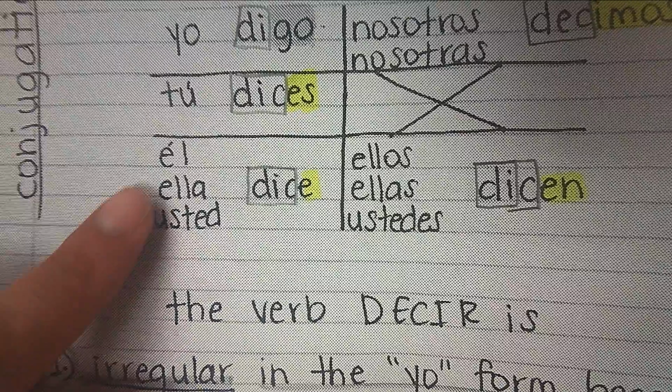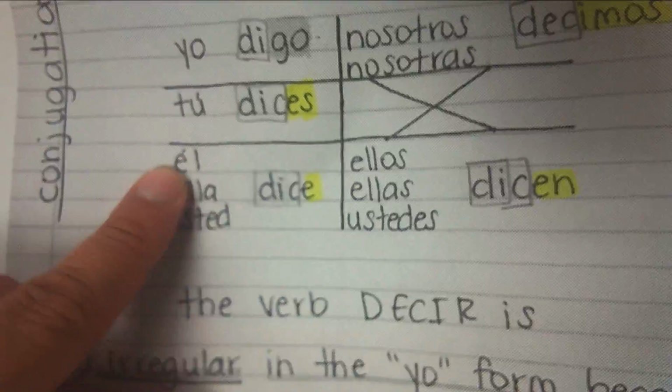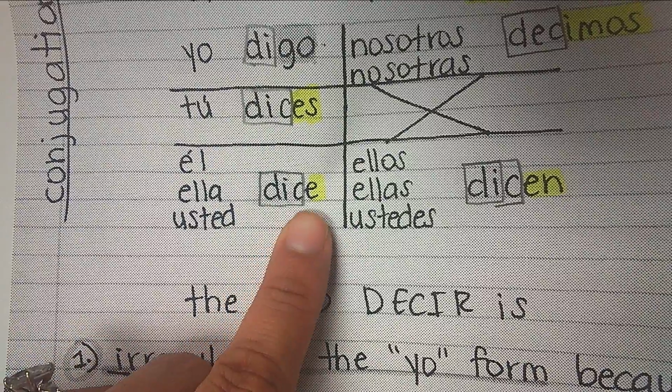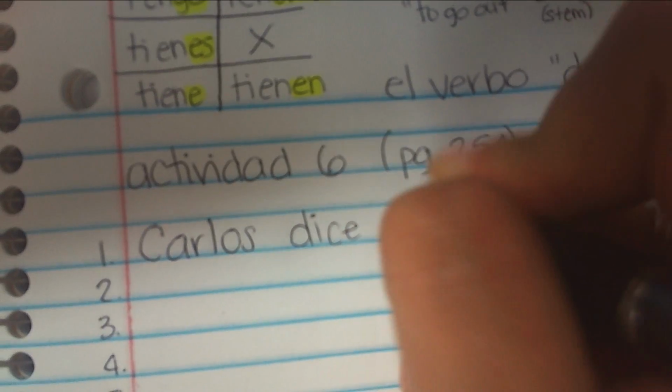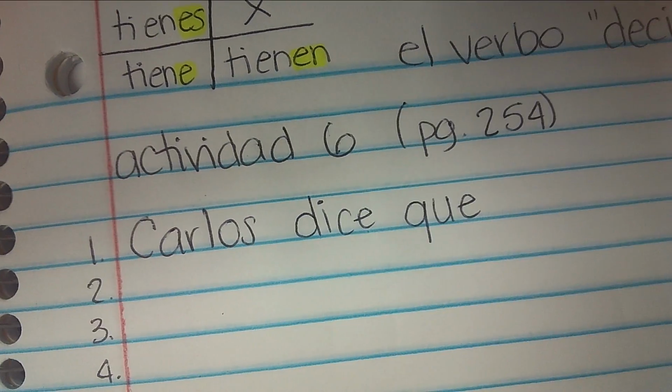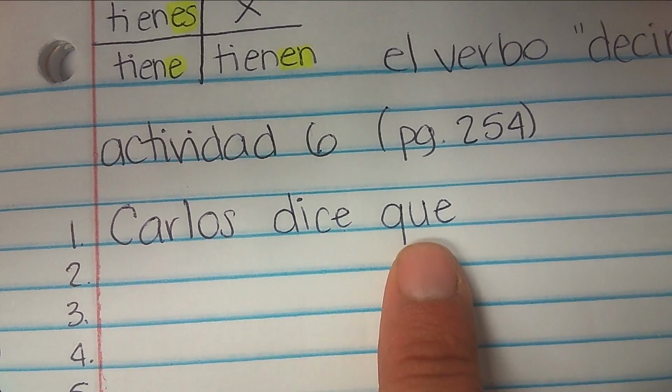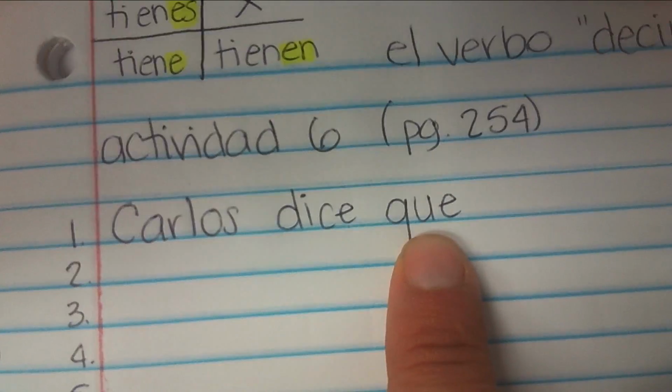So again, I looked at my chart here. I'm talking about él. He says something. So dice. I would have to say dice. So Carlos dice. And then that's where I have to put that que there. Carlos says that. Don't forget that que in there, por favor.